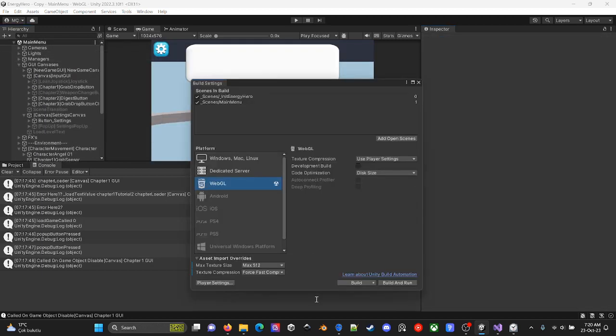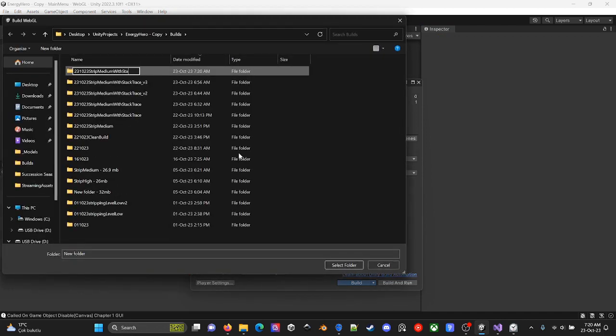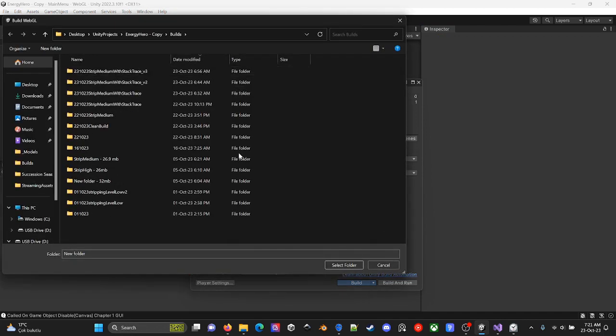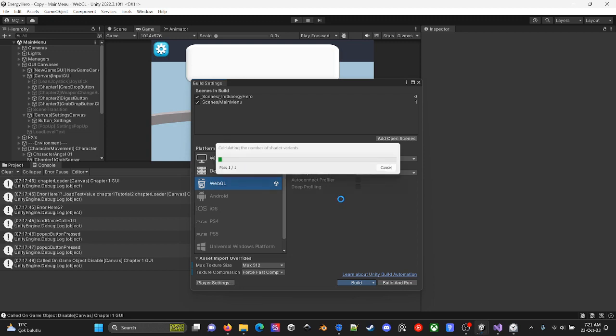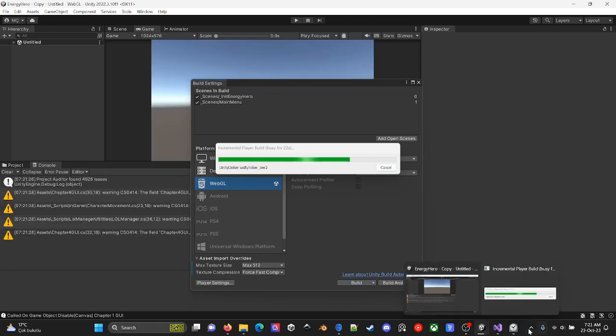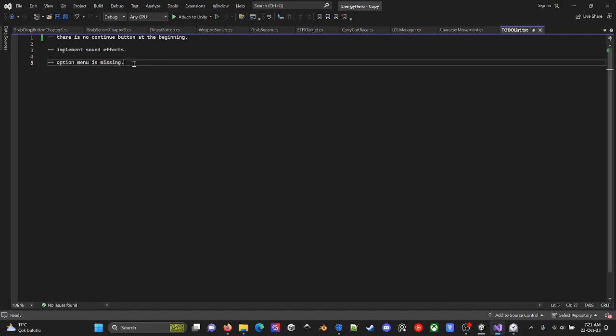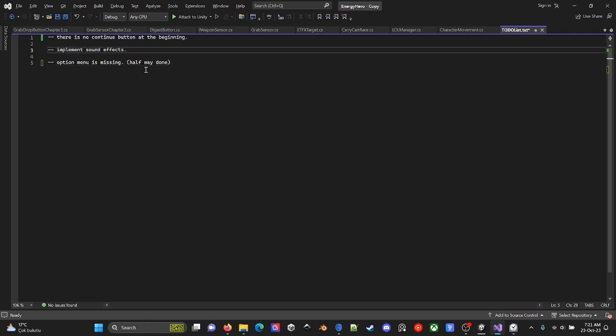Let's try a final build with stack trace version 4. Let's try to get a build with this and close it up today, because I need to leave for work right now and it looks like I'm nearly okay. Option menu is missing. Halfway done. Sound effects. This will probably be an easy task.